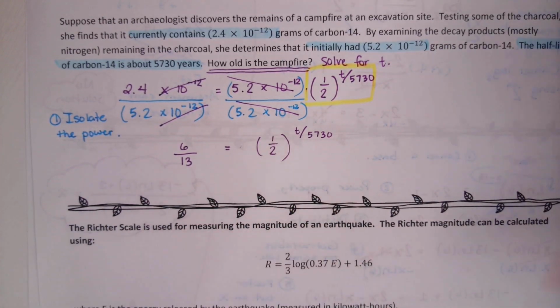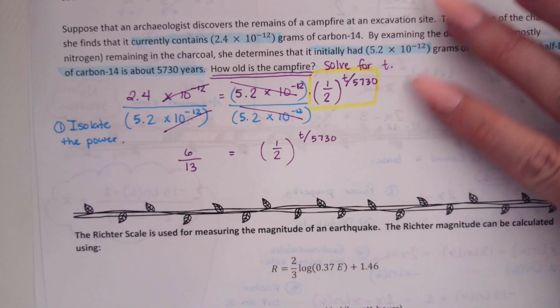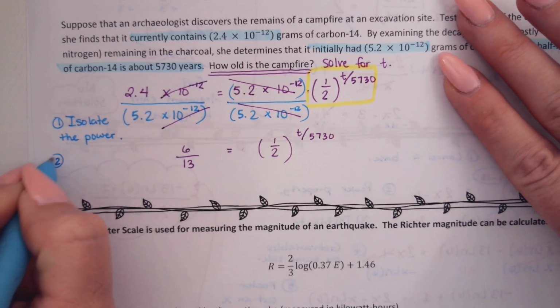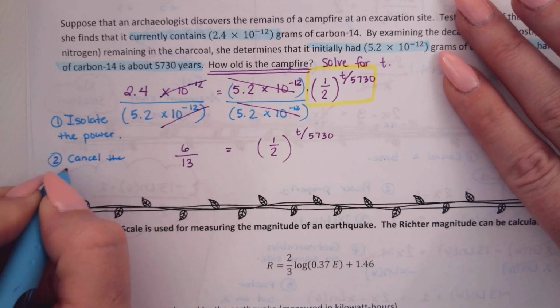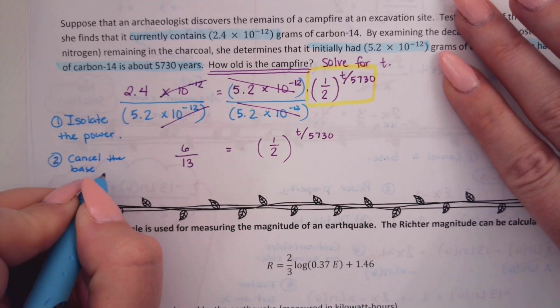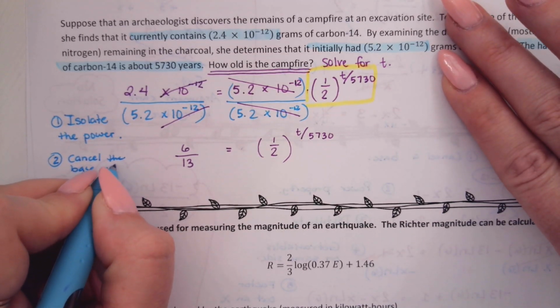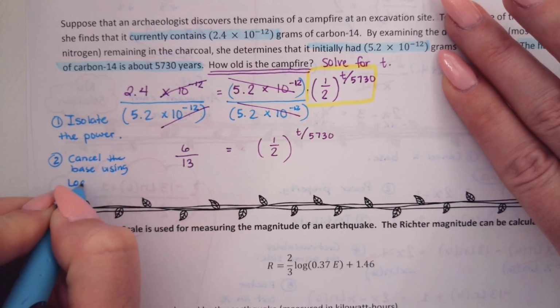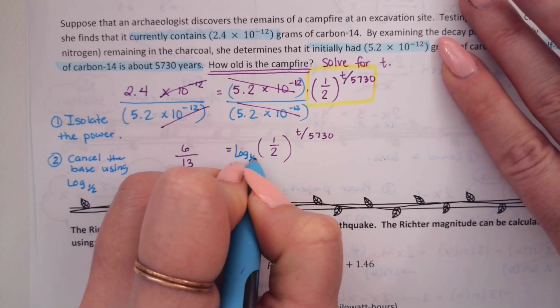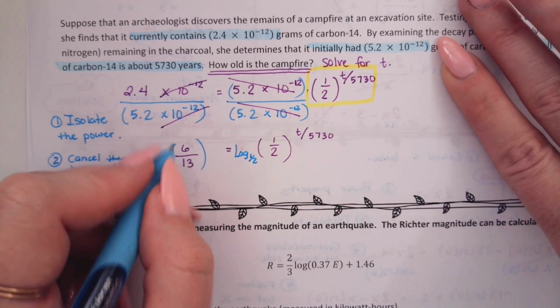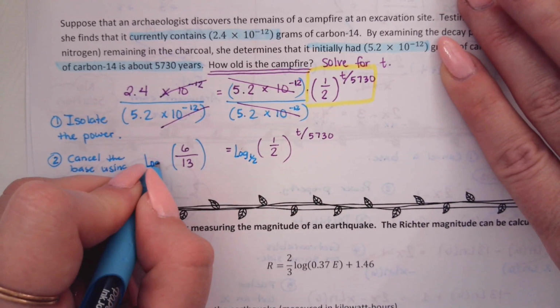Yes, we have isolated the power, which means now we can use our log to cancel that base. Cancel the base. Using log with a base of 1/2. Log base 1/2. We're going to log base 1/2 over here on the left as well.